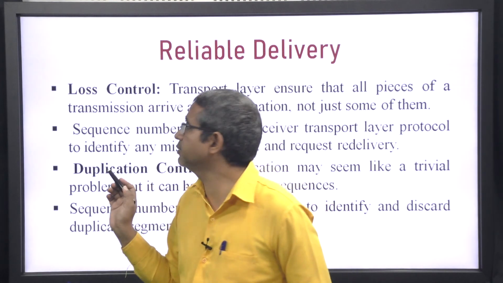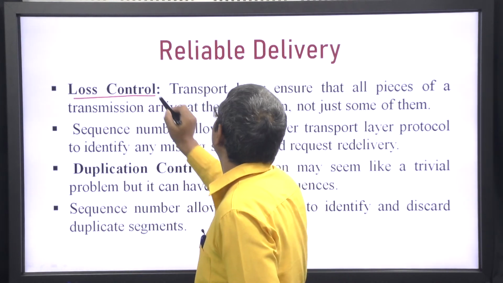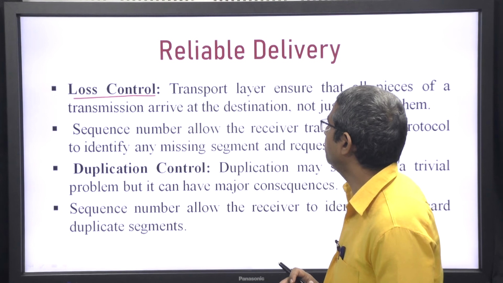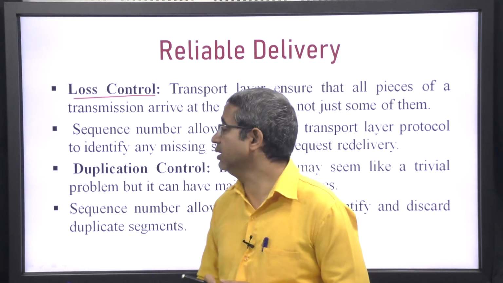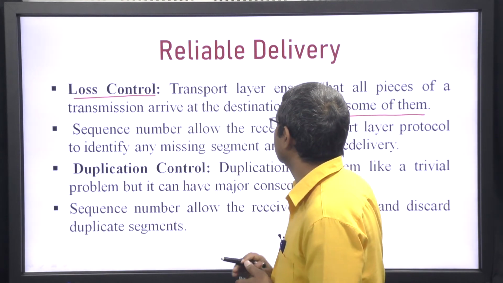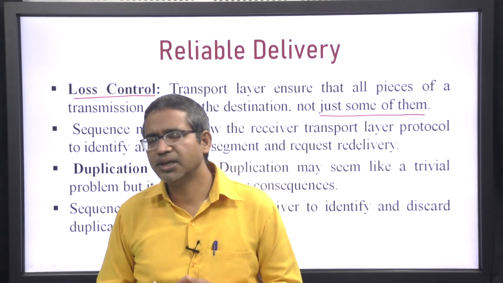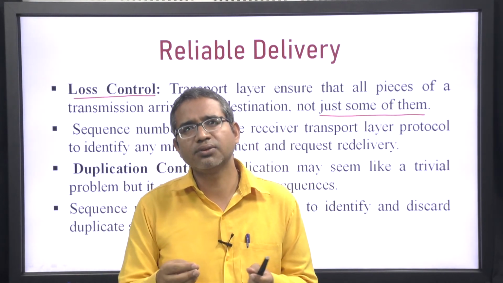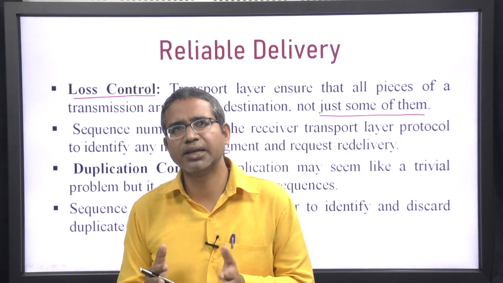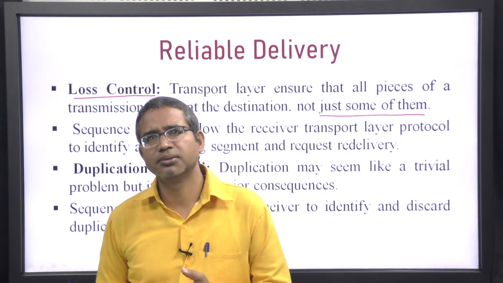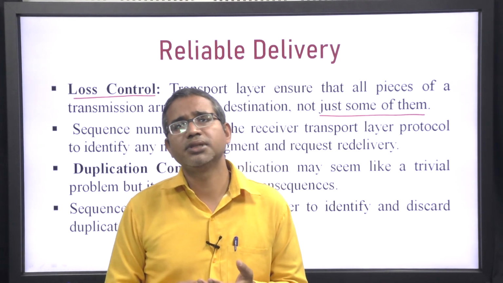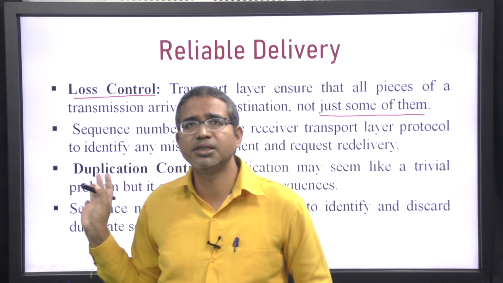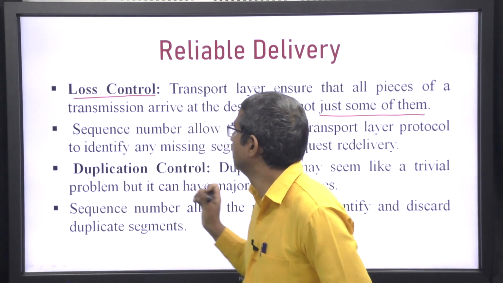So, the third aspect of reliable delivery is loss control. The transport layer ensures that all pieces of transmission arrive at the destination, not just some of them, and through the sequence number we know that this sequence number is missing. So, we know that this packet is lost, and we request the retransmission of that packet. So, the loss control can be achieved through the sequence number.